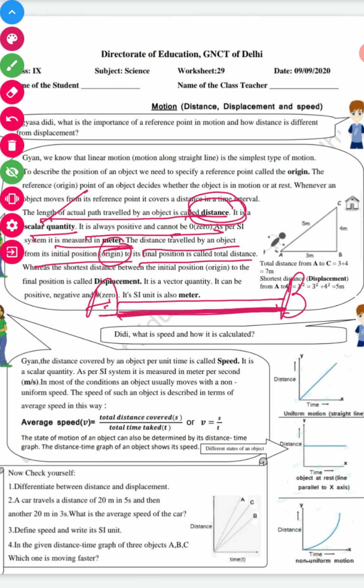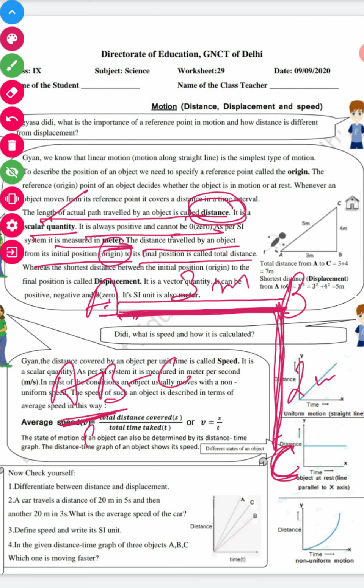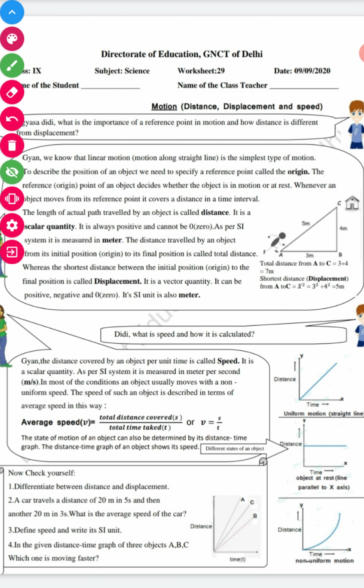If I say that I am moving from A to B and B to C, and I reach this point C, and A to B is 3 meter and B to C is 2 meter, then I covered 3 plus 2, so 5-meter distance. I traveled 5-meter distance.